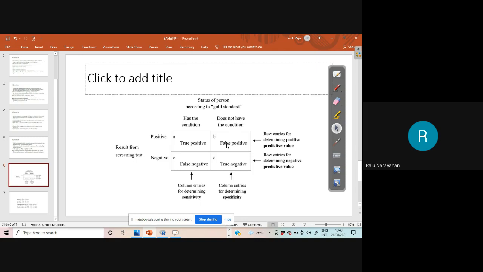If the virus is there and the test says that the virus is not there, that is an error. That's an error. False negative. If the virus is not there and the test says that the virus is not there, therefore it is an error-free result. Therefore, it is called a true negative. True negative. Nowadays, you might have read these types of terms in newspapers. That test has got sensitivity, that specificity. Okay, so many things you have seen. That is why I have taken this example, so that you can easily understand the concept.